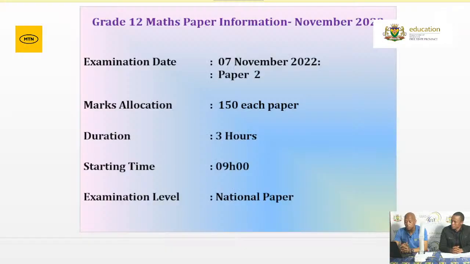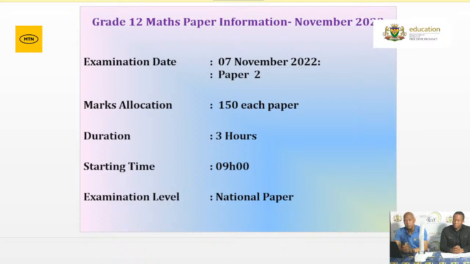Right, we are aware of the mark allocation of paper 2, which is 150 marks, and the duration of the paper is 3 hours. Remember the starting time. You must be seated and ready to start by 9 o'clock. Of course, we are aware that this is a national paper.